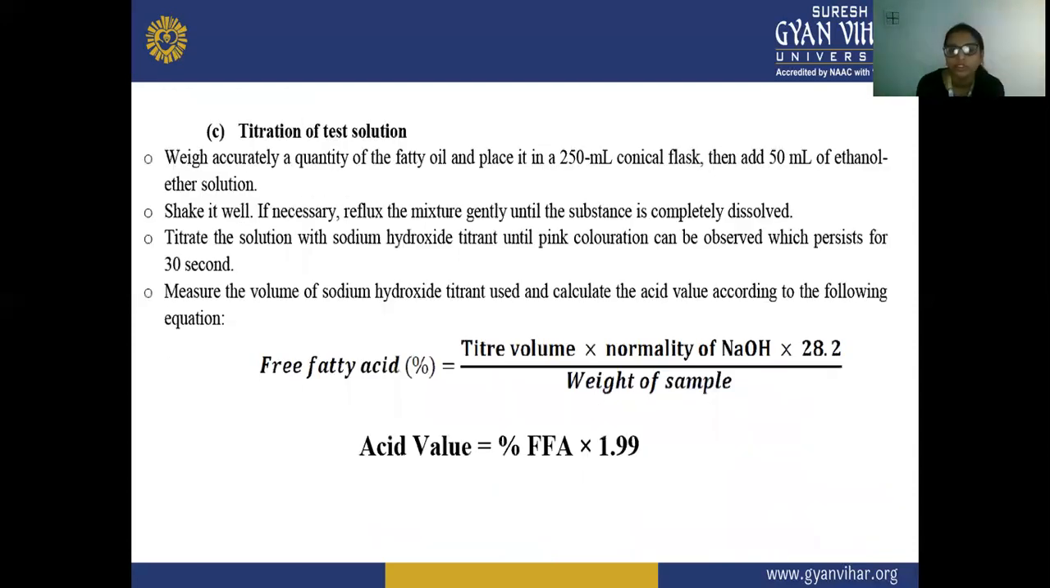Next is the titration of the test solution. So now we have to do the titration of the test solution. Here we weigh accurately a quantity of the fatty oil and place it in a 250 ml conical flask. After that, we add 50 ml of ethanol ether solution.